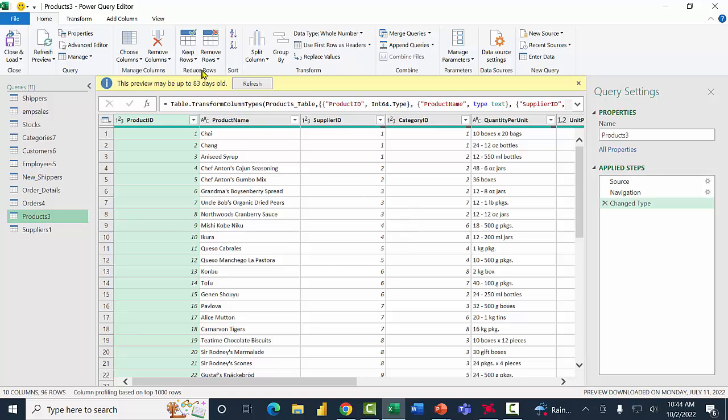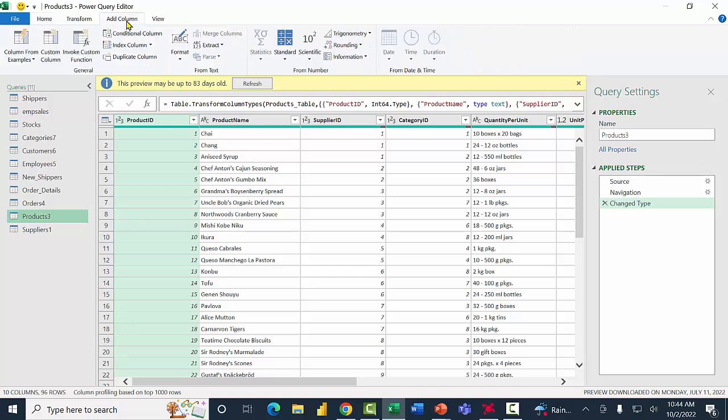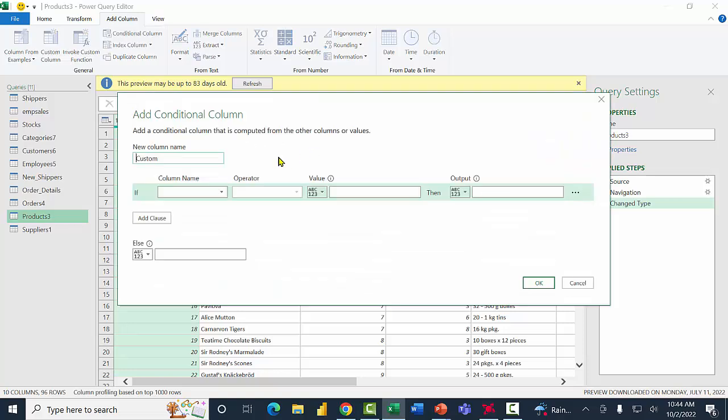So I'm going to click on the add column menu up at the top. All right, add column. This time I'm going to pick where it says conditional column right there. All right, conditional column. And then you're going to get this kind of window. So I'm going to call the column name reorder. Do I want to reorder that or not? And then we have the line that says if. For the column name, I'll choose the units in stock. For the operator, instead of equals, I'll say is greater than or equal to.